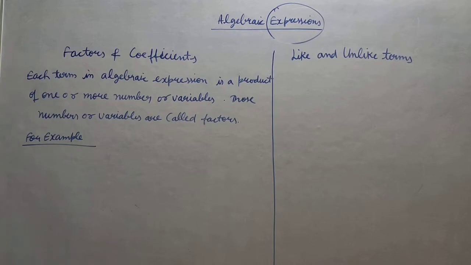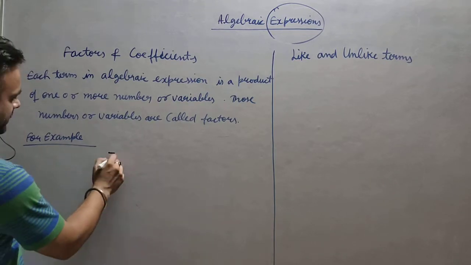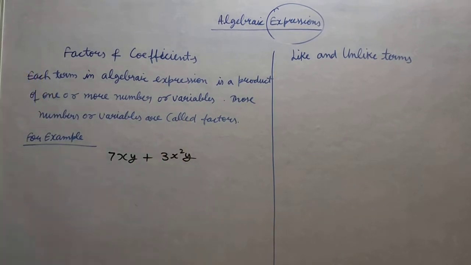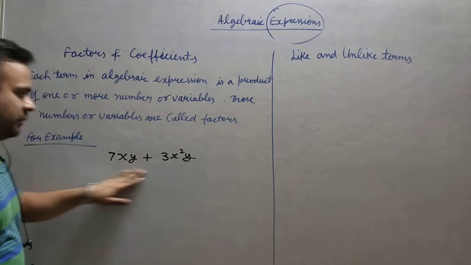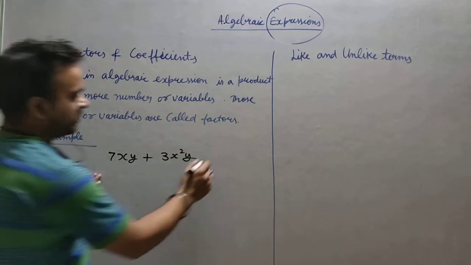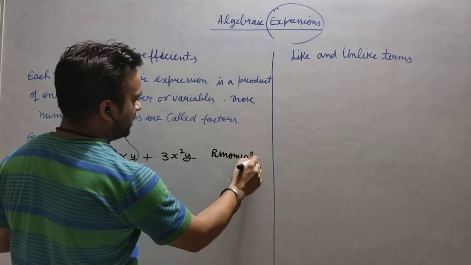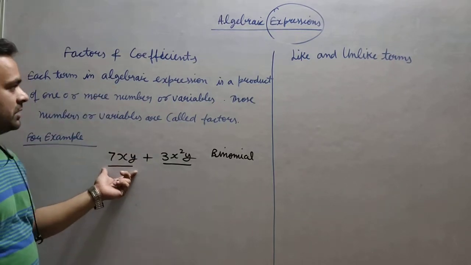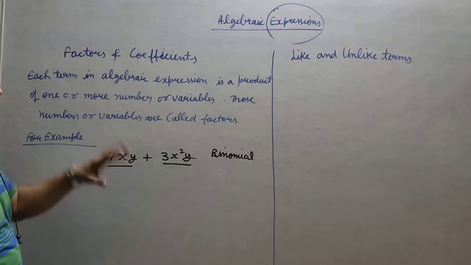Okay, factors, I have written the definition here. You can see each term means each term. Suppose I am taking 7xy plus 3x square y, for example. First of all we will see which type of expression this is. We will select binomial. Why is it binomial? Because there are two terms, one and second. Now you will see that each term in an algebraic expression is a product of one or more numbers. Each term is expressed in the form of a product of one or more numbers.